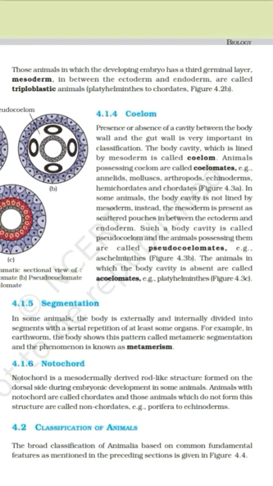Coelom. The body cavity which is lined by mesoderm is called coelom. Presence or absence of coelom is very important in classification. Now, when an animal possesses coelom, it is called coelomate, and when it doesn't have a coelom, it is called acoelomate. Coelomate animals fall in the phyla Annelida, Mollusca, Arthropoda, Echinodermata, Hemichordata, and Chordata.